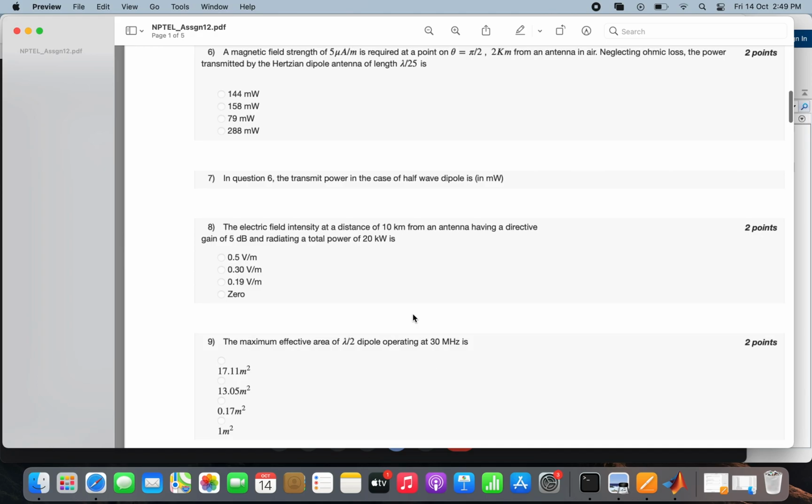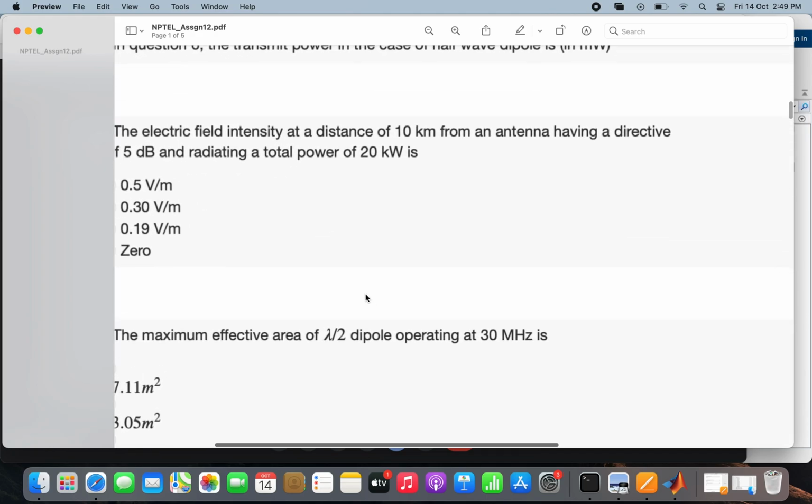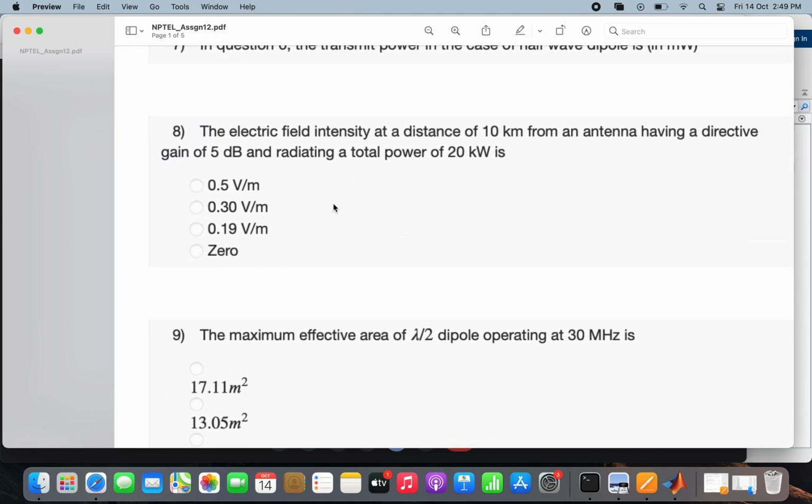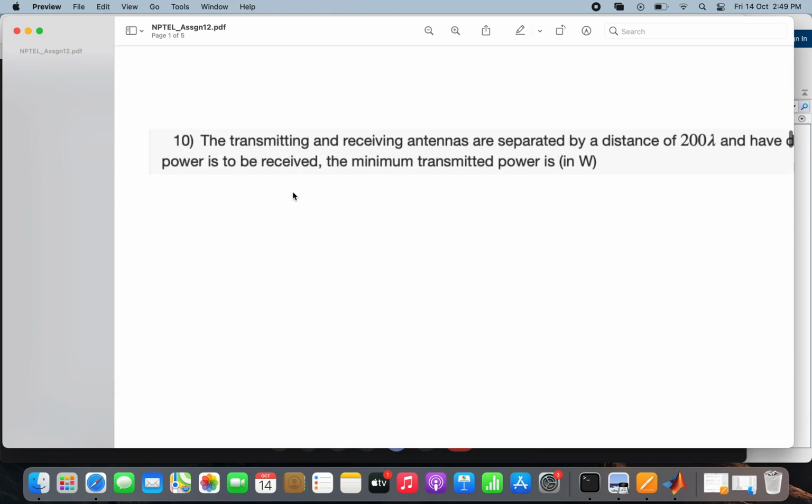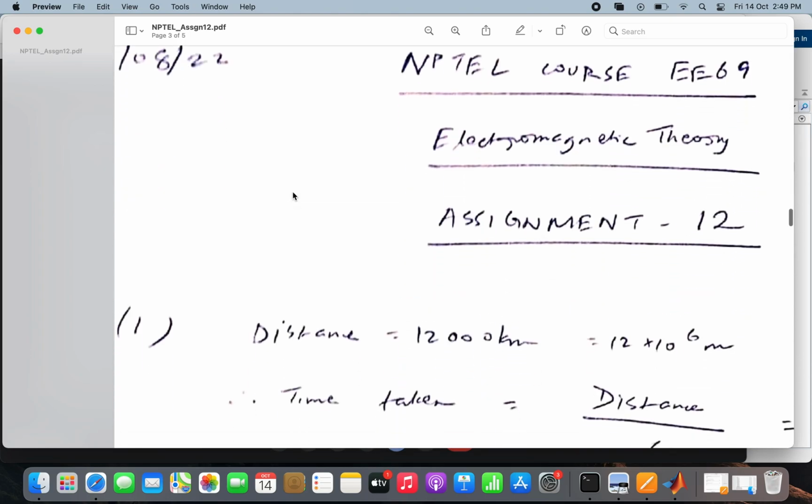Okay. So in question number 8, the electric field intensity at a distance of 10 kilometers from an antenna having a directive gain of 5 decibels and radiating a total power of 20 kilowatts is what? Okay, so this is a new quantity given here, that is the directive gain. So how do we calculate the electric field in this case?